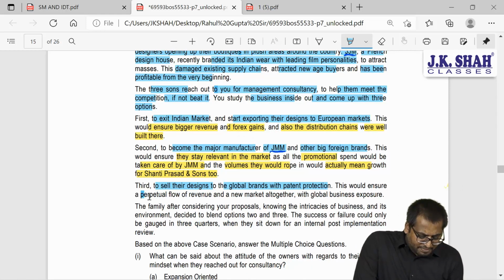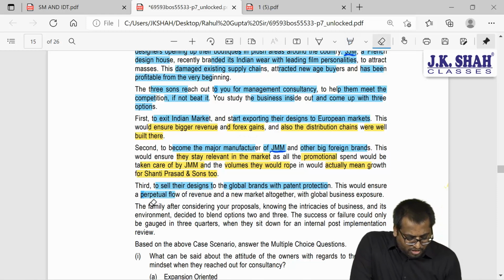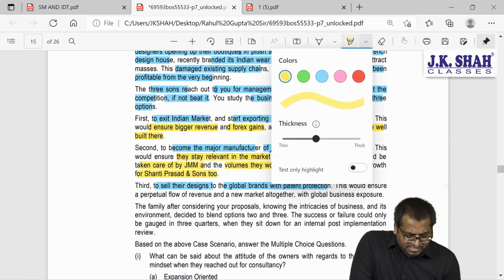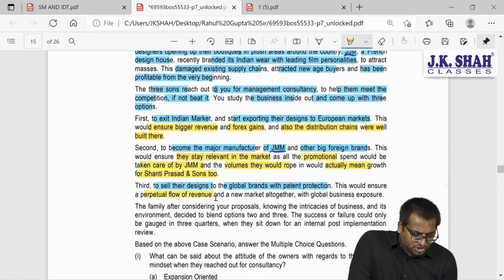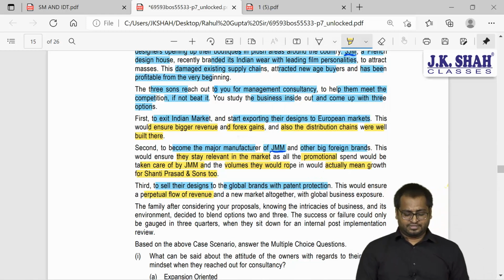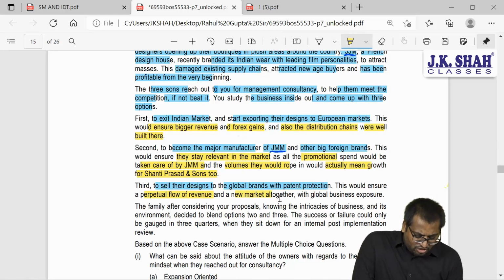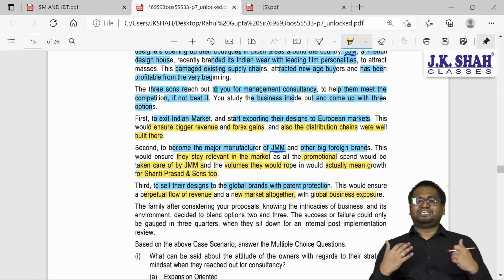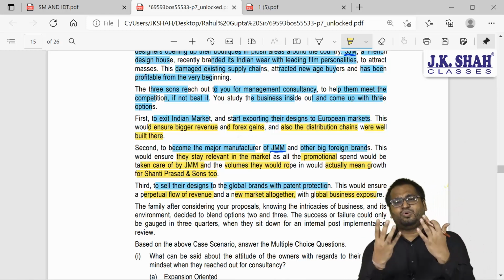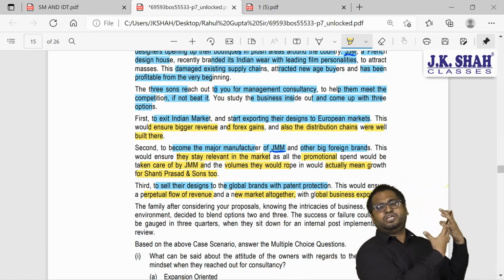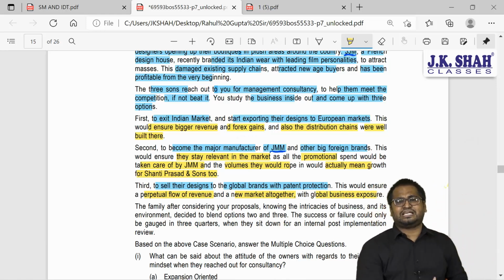This would ensure perpetual flow. So what will be the result of this? This would result into perpetual flow of revenue and new market altogether with global exposure. So these are the 3 alternatives that you as a management consultant have given to the organizations, to those 3 sons.